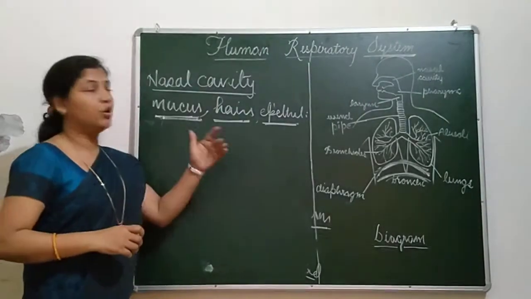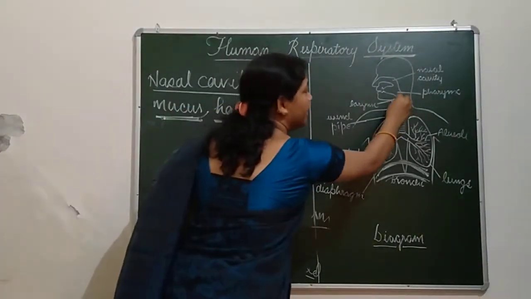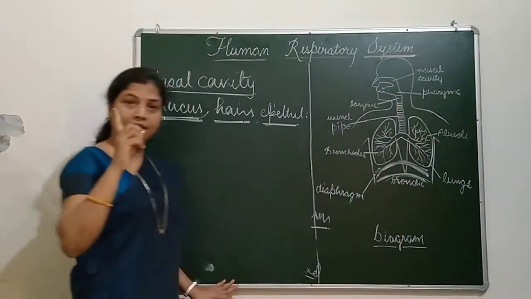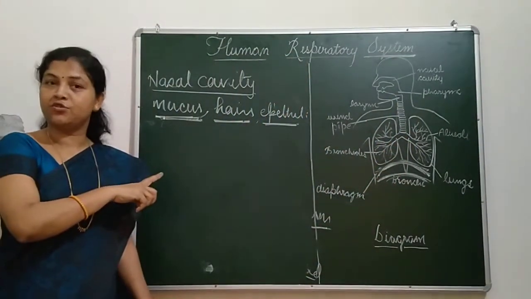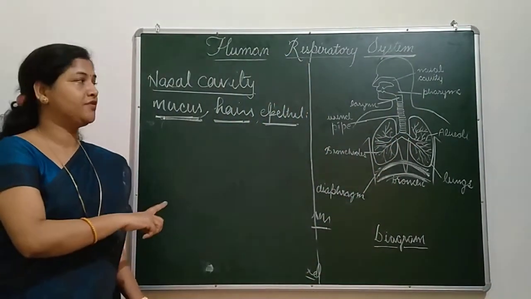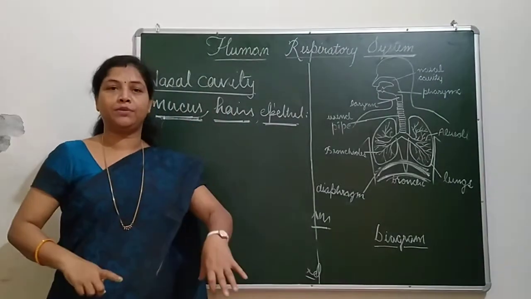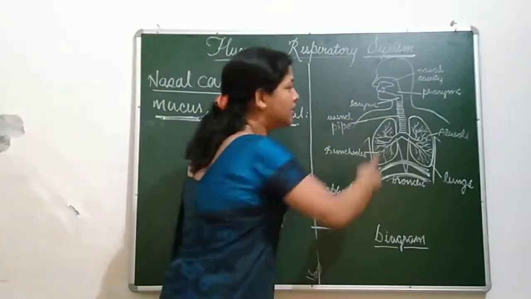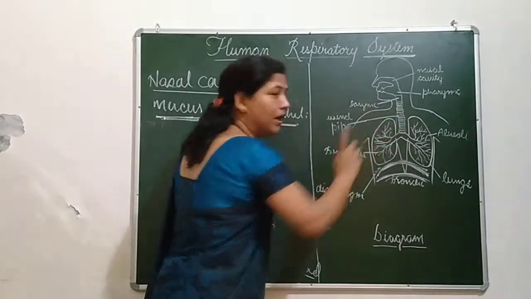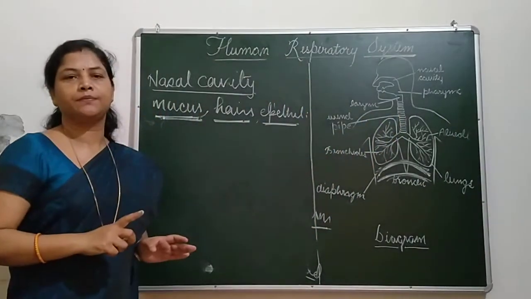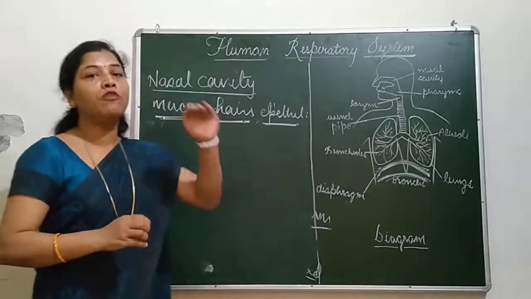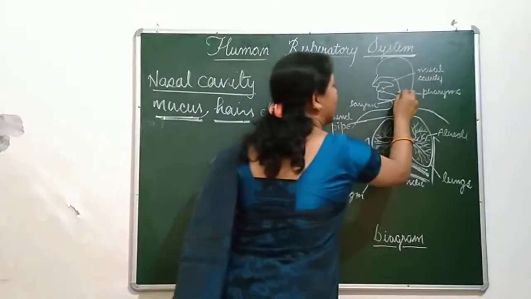Now air goes to the trachea, a long esophagus-like structure. You must remember in the digestive system I had explained about the food pipe. This is the windpipe. The food pipe and windpipe are very close to each other, and the opening of both pipes is known as pharynx.